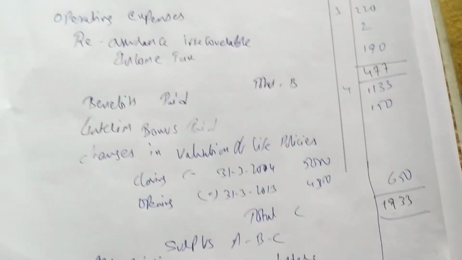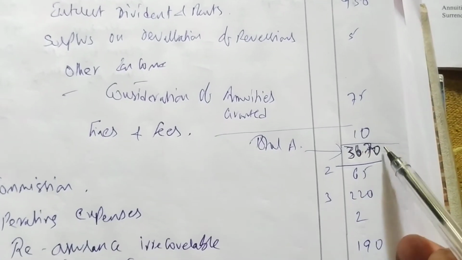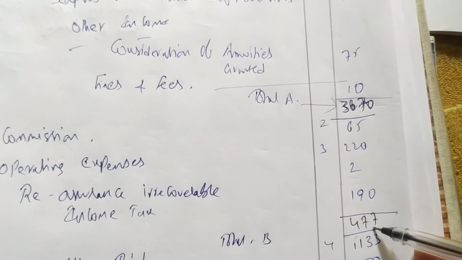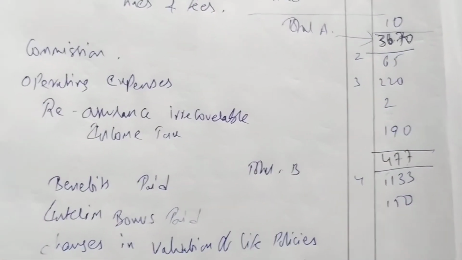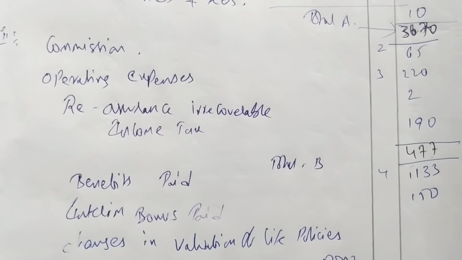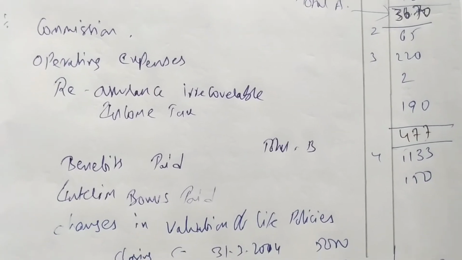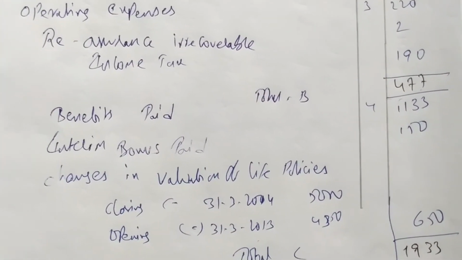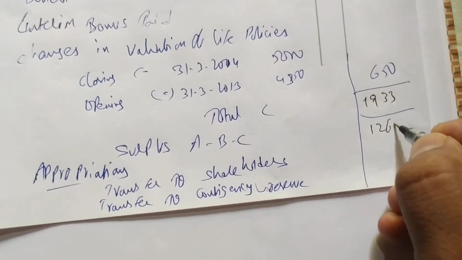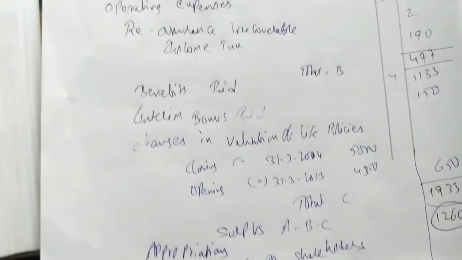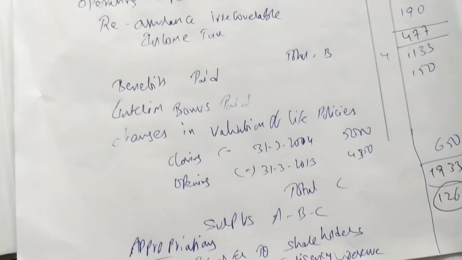Okay, now we have total income 3670, expenses 477, and these expenses 1933. So now we add these two. We can write 3670 minus 477 minus total of C 1933 is 1260. Getting surplus as 1260. This is the surplus. How do we get it? Total A minus total B minus total C.